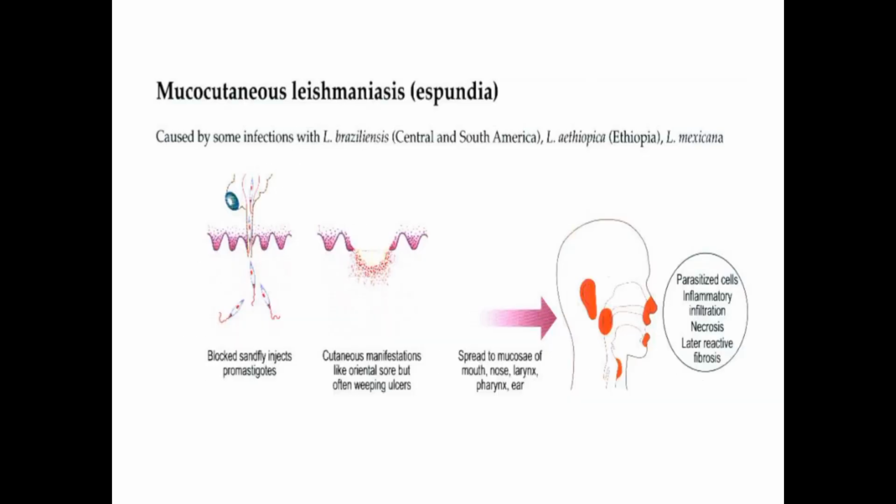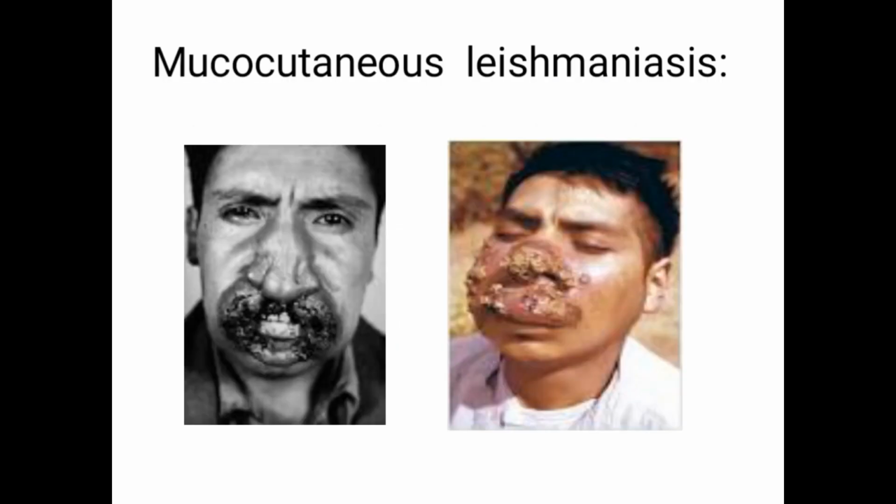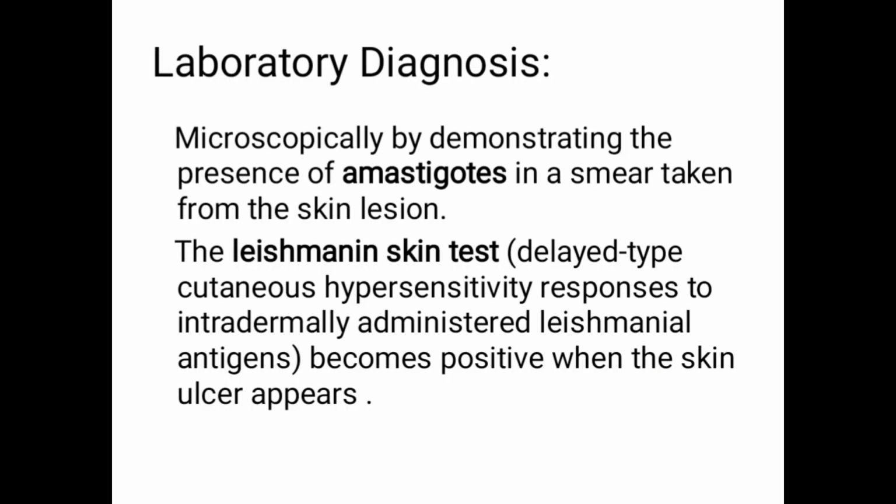Okay, this diagram explains the areas that can be affected in mucocutaneous leishmaniasis: the ear, the nose, the mouth. Okay, look at the mucocutaneous leishmaniasis, how it can affect the skin and destroy the cartilage and the skin.